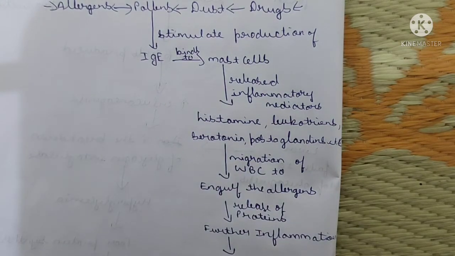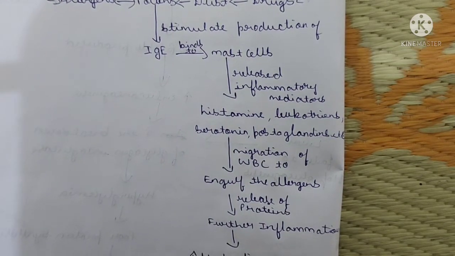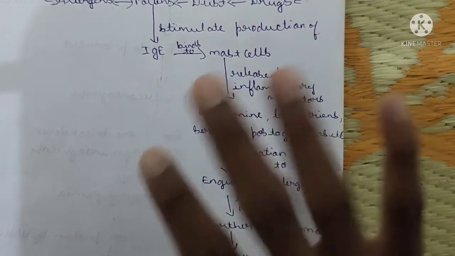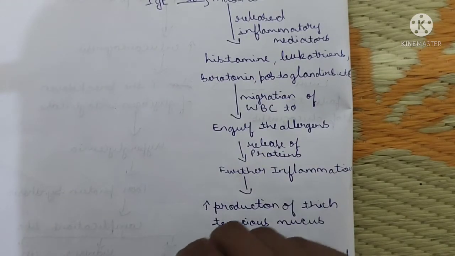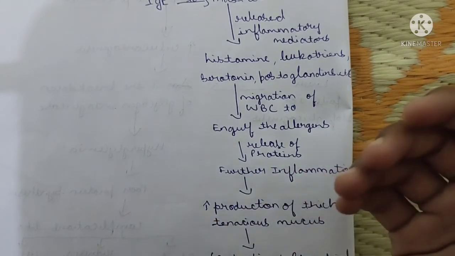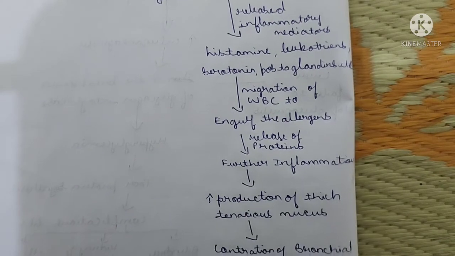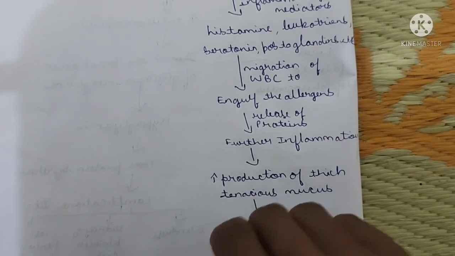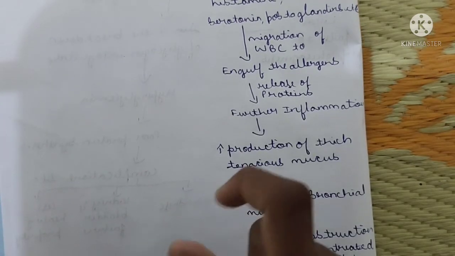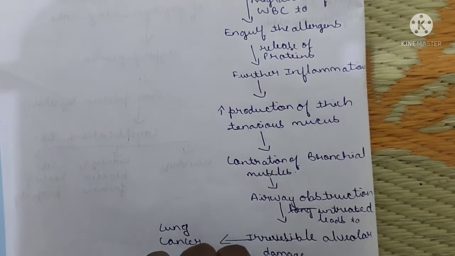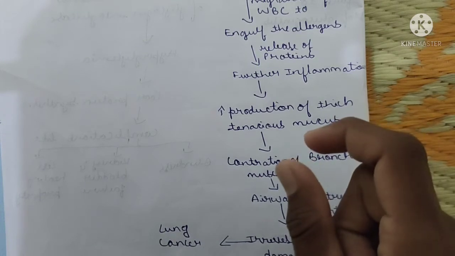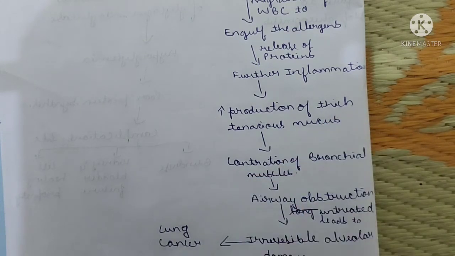These will migrate to the WBC and engulf the allergens. Okay, these all go and engulf, means they deposit over the allergens. Then after this, what happens? They will release the protons. Further inflammation leads to an increase in the production of thick tenacious mucus and contraction of the bronchial muscles. Due to that, it leads to airway obstruction, means the airway gets narrow and there will be a problem of breathing. Okay, the problem of breathing leads to asthma.